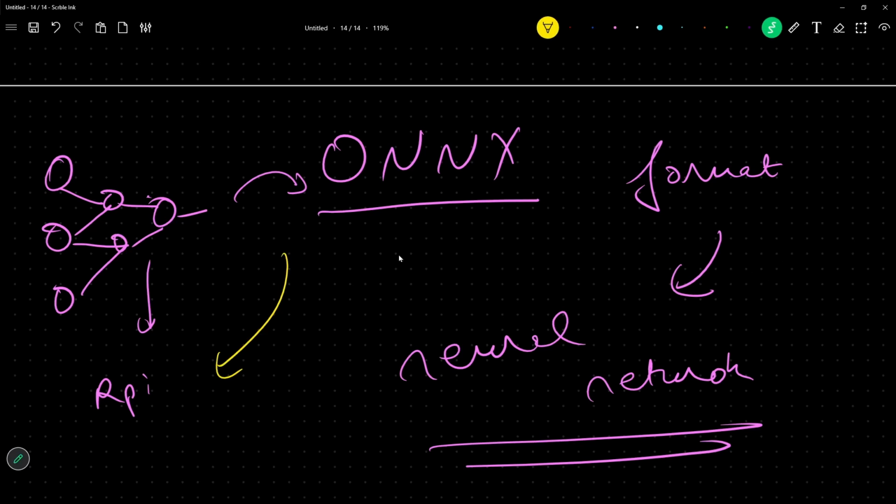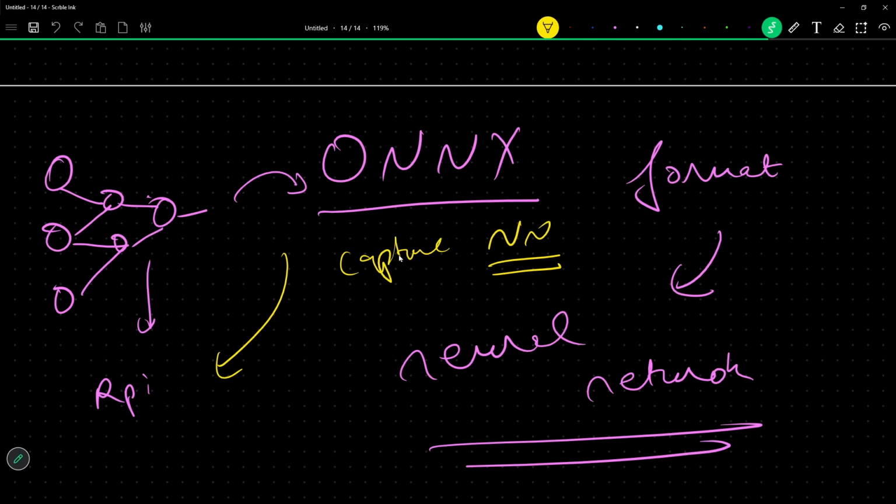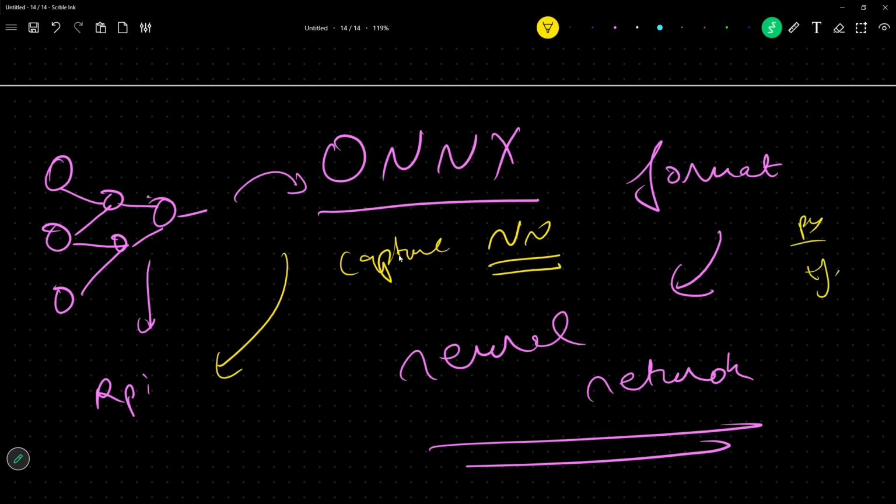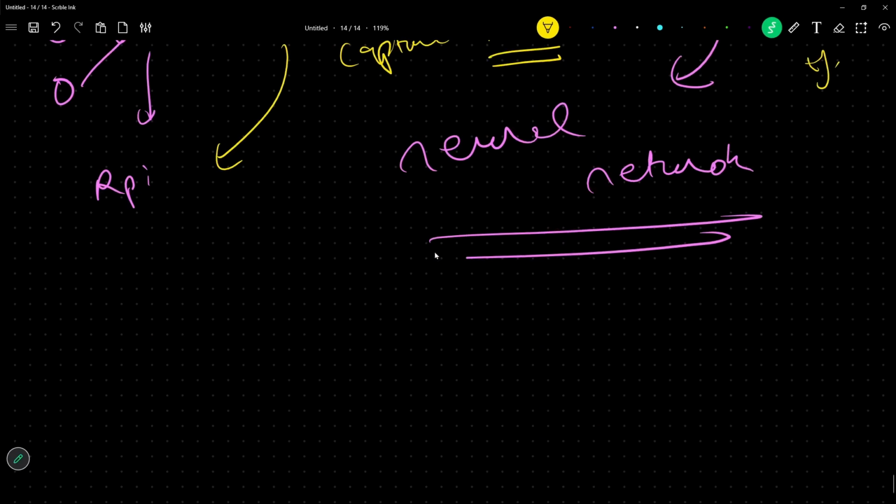ONNX is going to capture all these neural network graphs. It is going to capture what inputs are taken, what outputs are taken, and many more things. So it captures all the computation-related information in a specific format, and we can use this on the Raspberry Pi without being dependent upon PyTorch or TensorFlow. And this is how it works. This is a PDF of your neural networks.